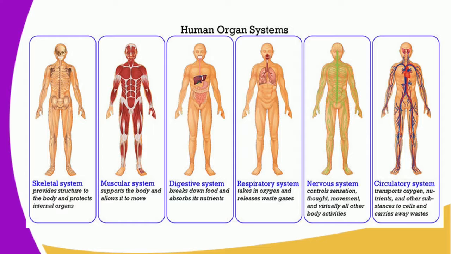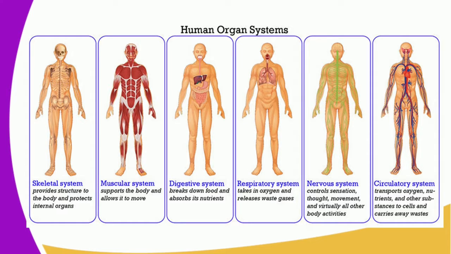For example, we have the skeletal system. This one mainly provides structure to the body and protects the internal organs. So we have the skeleton there. Human beings have what we call the internal skeleton system. That is different from what we have in insects, which have an exoskeleton. Then we move to another system which is found in human bodies. We have the muscular system. The muscular system's main function is to support the body and allow the body to move. So the muscles that we have in our body support the body and allow us to move from one direction to the other.